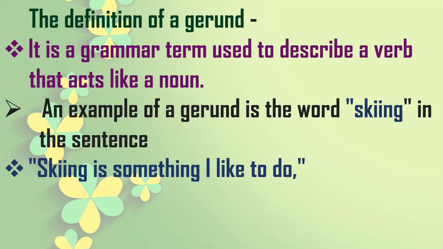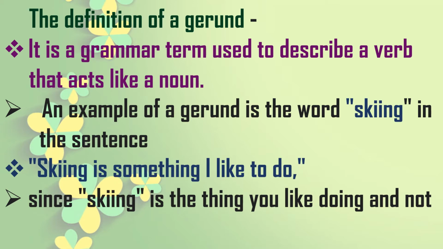Skiing is something I like to do. Read the sentence again. Skiing is something I like to do. Here in the beginning of the sentence, the word skiing has come, an action word with the tail of ing, and directly it plays the role of a noun. So it is known as a gerund in a sentence.